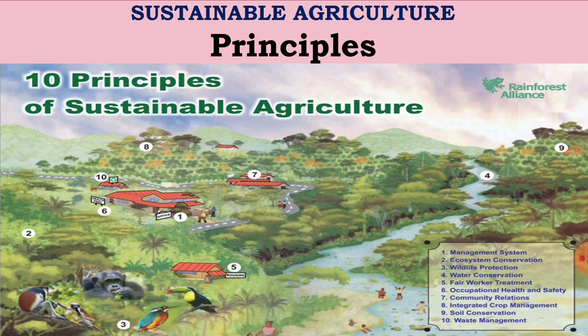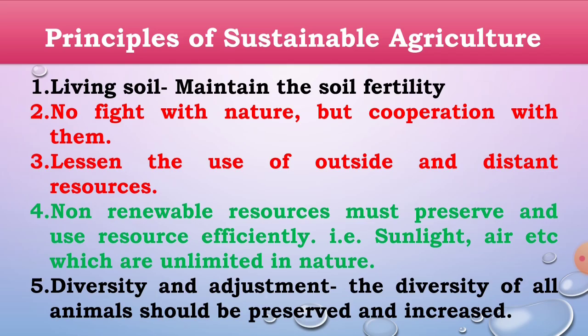Then see the principles of sustainable agriculture. This is the most important point. There are a total of 8 principles of sustainable agriculture. First one is living soil. Living soil means the soil which contains a large amount of beneficial microorganisms. The beneficial microorganisms like fungi, bacteria, algae, earthworms, protozoa, nematodes are also beneficial microorganisms, that is called living soil,